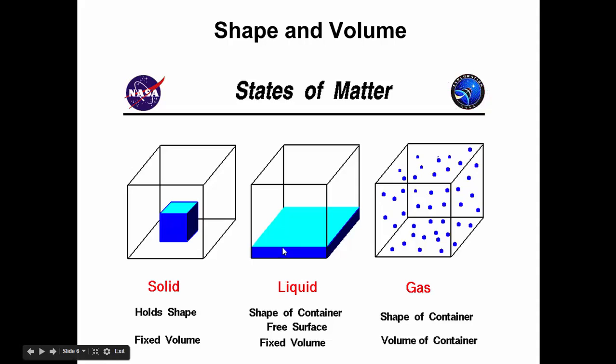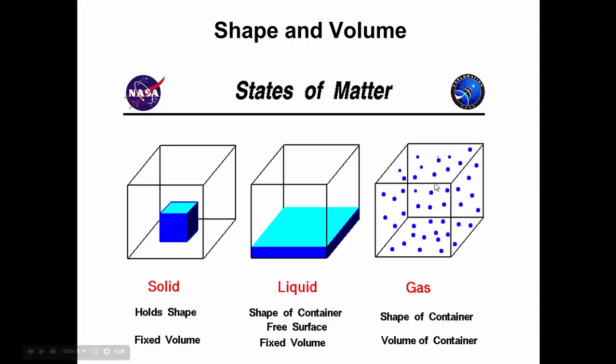So if you were to pour this liquid into a smaller container, the liquid would be higher. Okay, and that's how it keeps the same volume. If you were to put it into a larger container, right, the level of the liquid would be less, and so that's how it keeps the same volume. Your gas over here takes the shape of the container, so again, it's going to fill that space. Those molecules are all spread apart. No matter how big your container is, it's going to fill it.